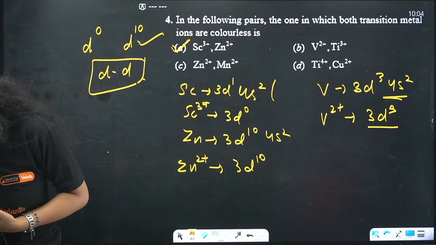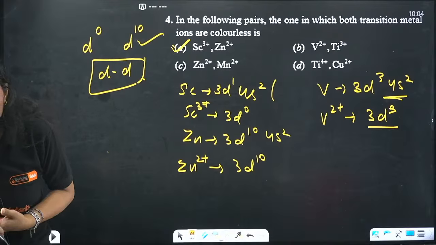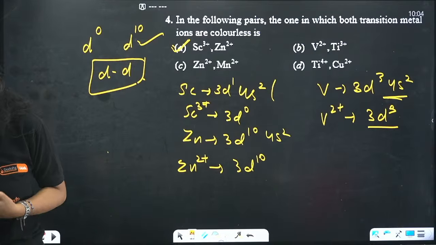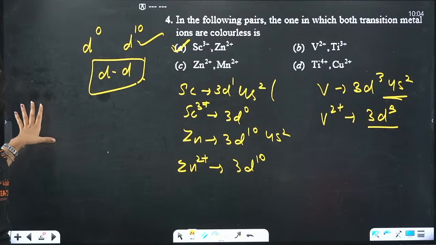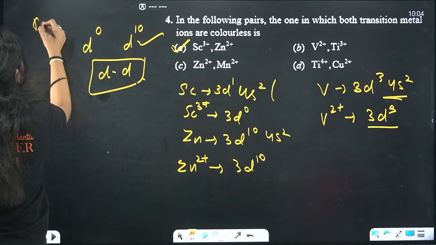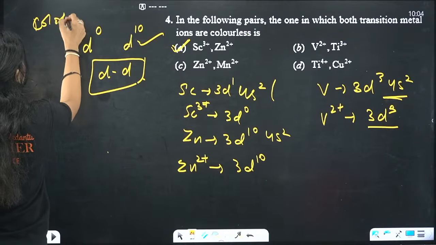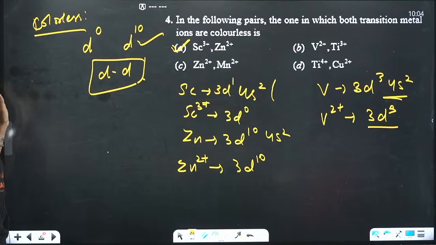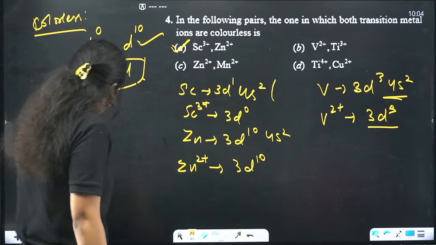Yes, it's Sc. Okay everyone, so all of you answered A, which is correct, and you can write it down. The condition for colorless in the case of transition metals is this. Okay, done. Next question.